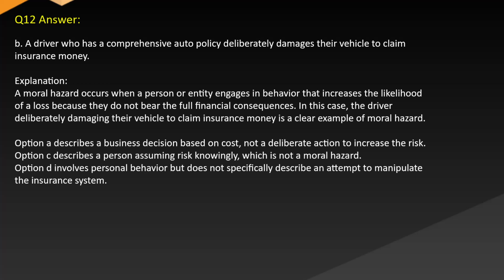Option A describes a business decision based on cost, not a deliberate action to increase the risk. Option C describes a person assuming risk knowingly, which is not a moral hazard. Option D involves personal behavior but does not specifically describe an attempt to manipulate the insurance system.